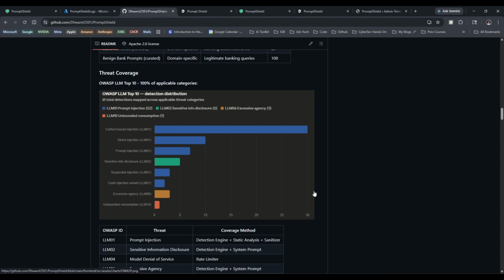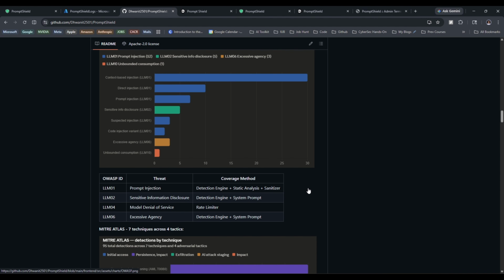Now coming on to the threat coverage. PromptShield detections are mapped to two frameworks, that is OWASP LLM Top 10 and MITRE ATLAS. For OWASP, I have considered four categories. First is prompt injection, that is LLM01. Then I have sensitive information disclosure, that is LLM02. Then I have excessive agency, which is LLM06. And lastly, I have unbounded consumption, which is basically DoS, which is LLM10.